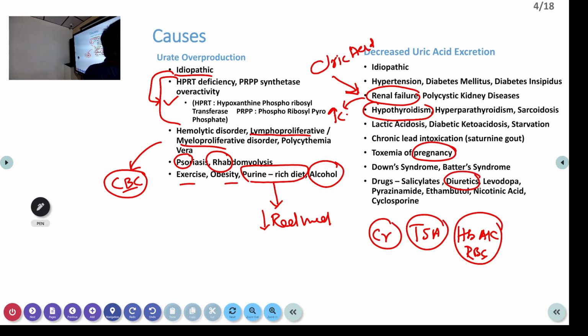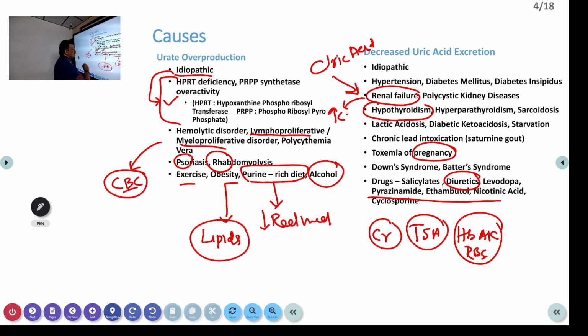Another important cause for high uric acid is diuretics. So that should be ruled out, whether the patient is on diuretics or not. Then anti-tubercular drugs, many of which can also produce high uric acid. And fatty food and obesity can be there. So always ask for a lipid profile.